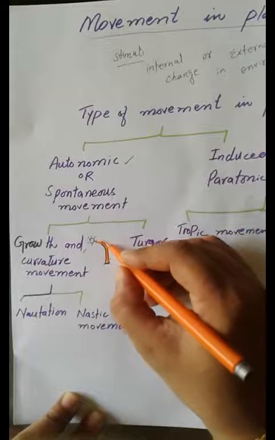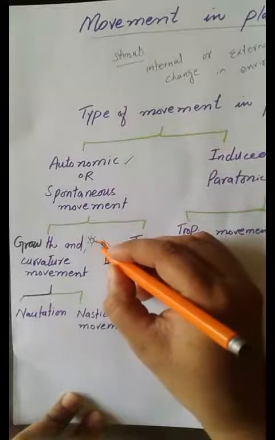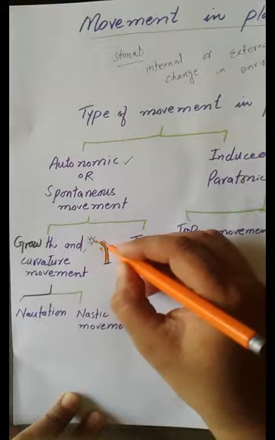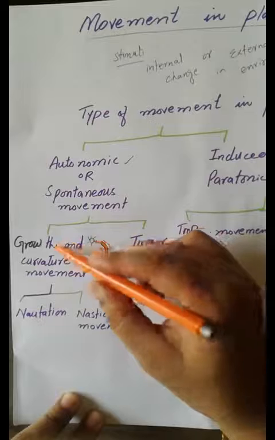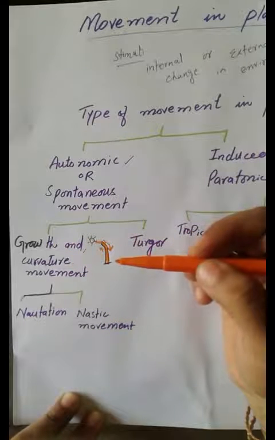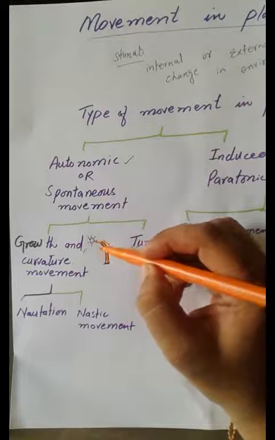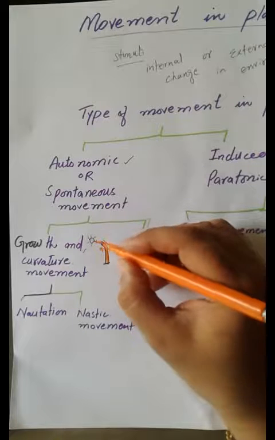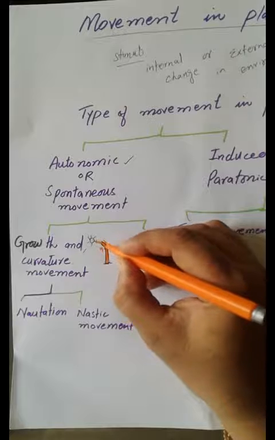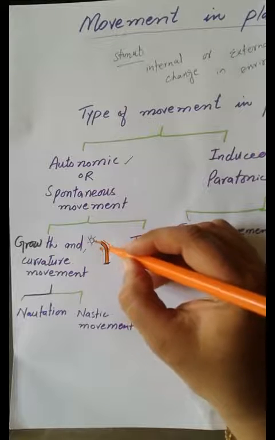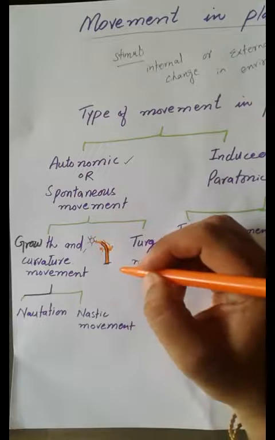Here is a large amount of growth and here is a slow amount of growth in the plant. This unequal growth on both sides of the plant shows the growth and curvature movement. Okay. So the growth movement is due to the internal stimuli. How does this occur due to internal stimuli? This is due to the presence of a plant hormone, auxin. On this side, auxin is produced in large amount, which causes the movement towards the sunlight.